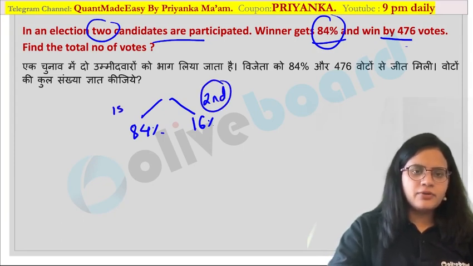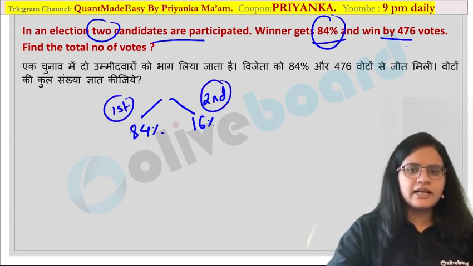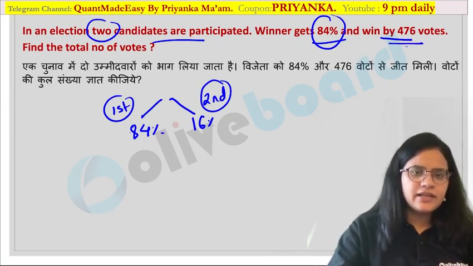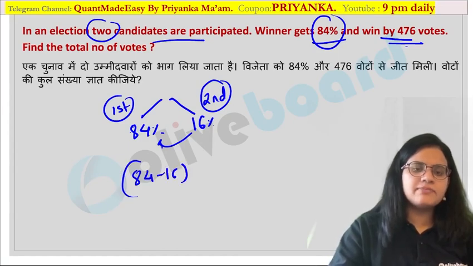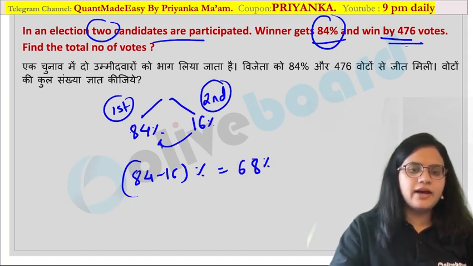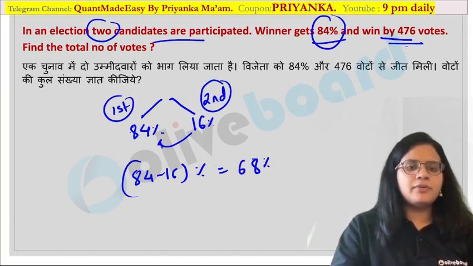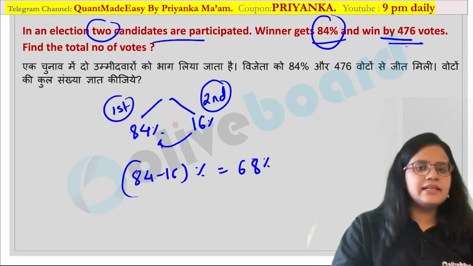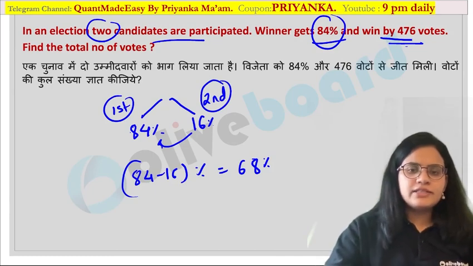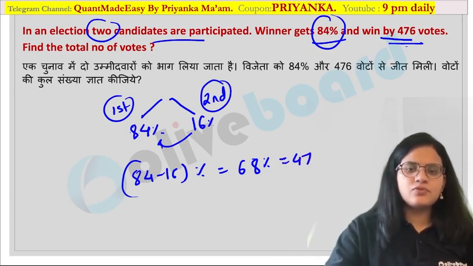Are you getting my point? The first one is getting 84, the second one is getting 16. Now by how much percentage is he winning? How will you calculate that? 84 minus 16 is the percentage by which he is winning. That is nothing but 68%. So 68% is the increment or winning margin, which is equal to 476 votes.